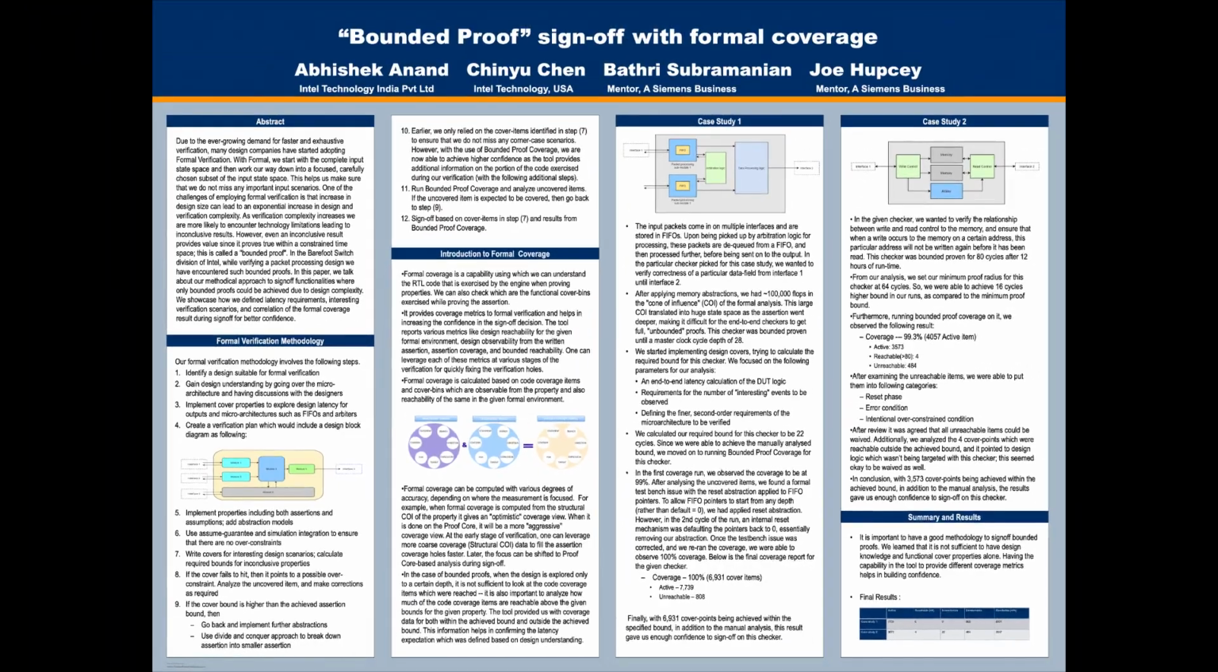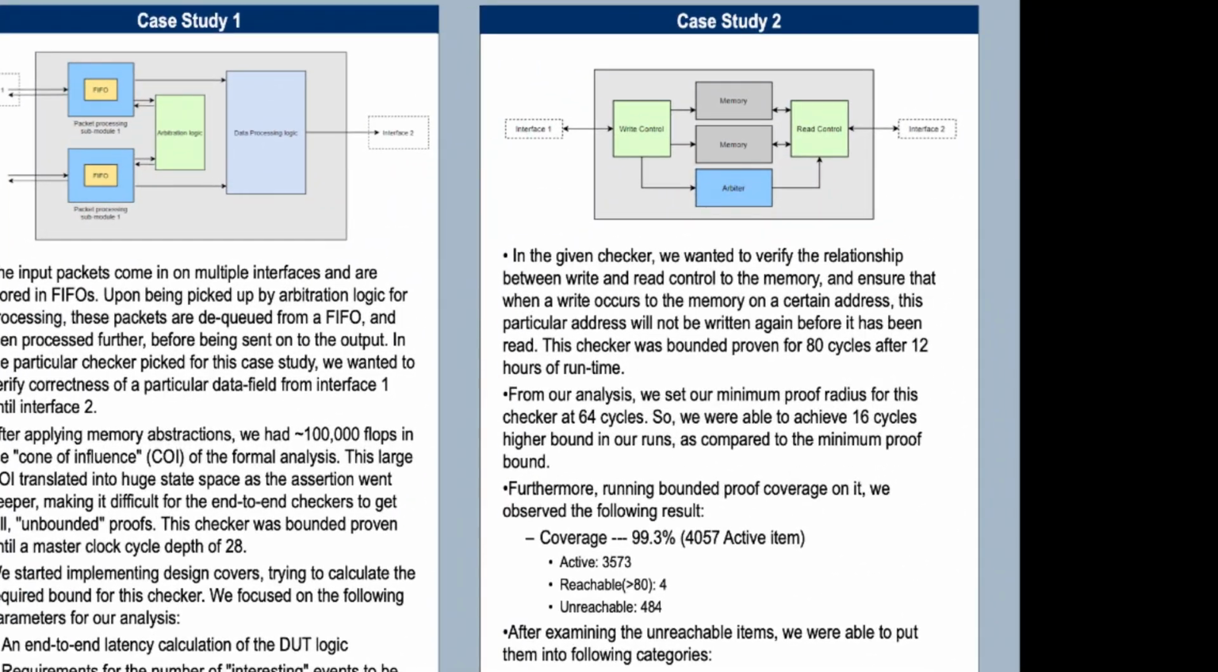Moving on to case study 2. Case study 2 involved a similar packet processing module. In the given checker, we wanted to verify the relationship between write and read control to the memory and ensure that when a write occurs to the memory to a certain address, this particular address will not be written again before it has been read. This checker was bounded proven for 80 cycles after 12 hours of runtime. From our analysis, we set our required bound for this checker at 64 cycles. So, we were able to achieve a 16 cycles higher bound in our runs.